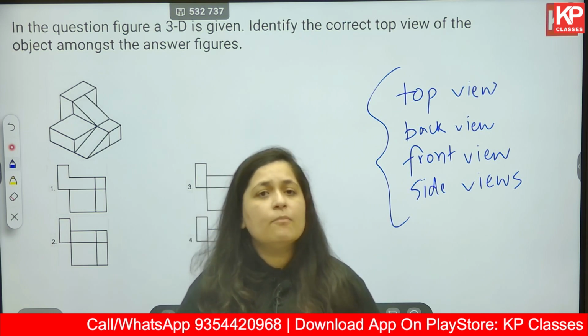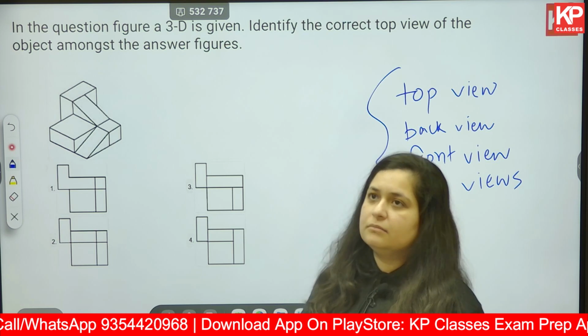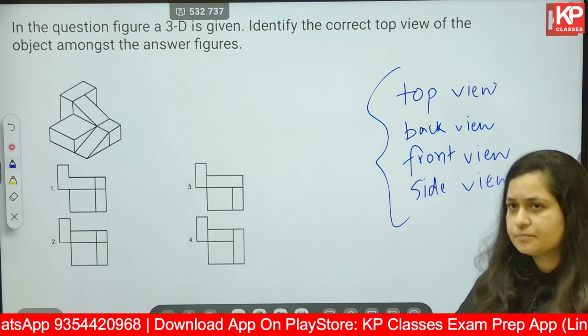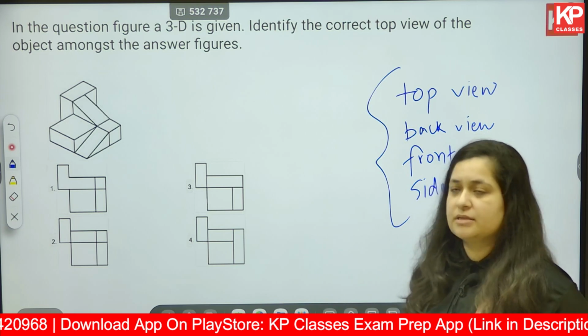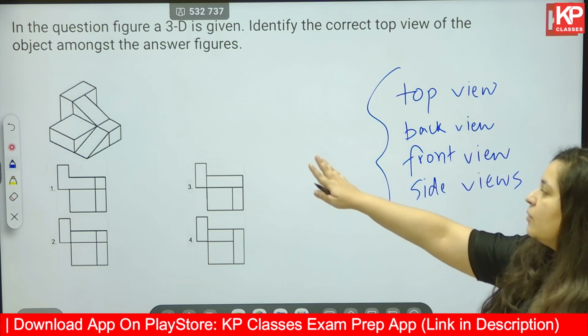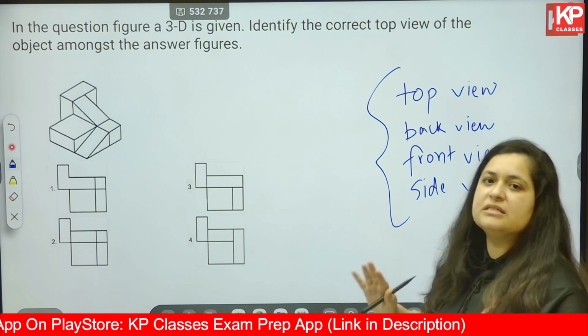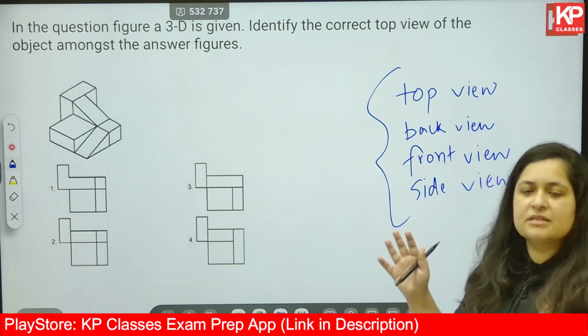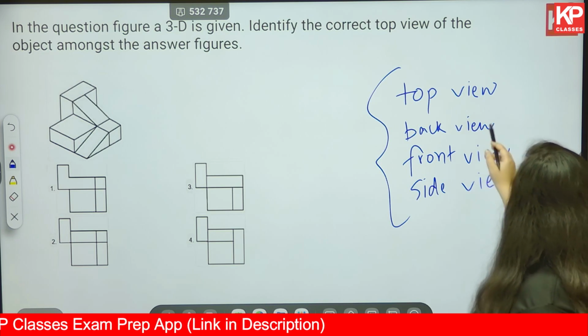Or it could be a complex object made with a combination of 2 or more of these similar or different simple objects. Okay, now the object that is given to us is a little complex. You have various different simple objects put together. Now what has been asked? The correct top view has been asked.